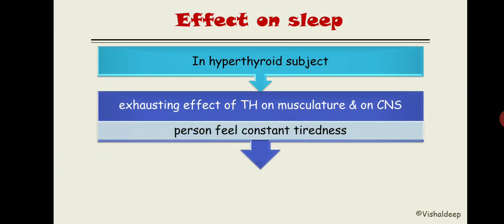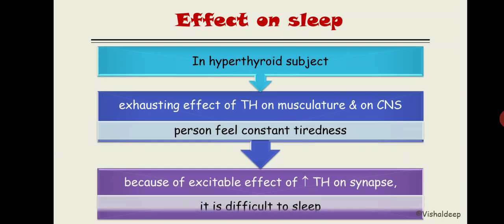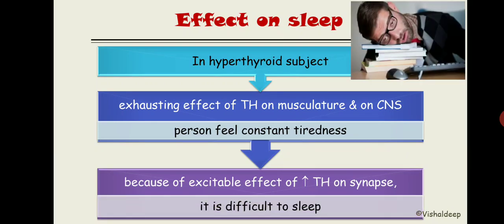But because thyroid hormone also excites the synapse, it is more difficult for the person to get sleep. So the person remains tired the entire day, though he or she might need sleep, he or she might not be able to sleep because of the increased synaptic activity.